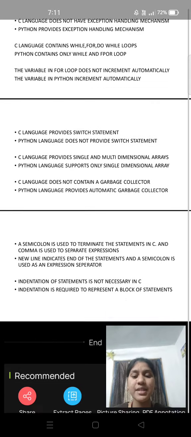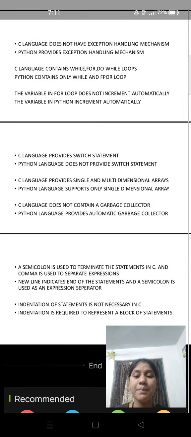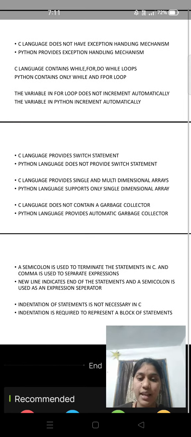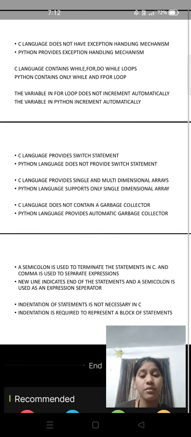The eleventh difference is that indentation of statements is not necessary in C, whereas indentation is required in Python to represent a block of statements. What is indentation? We do not have indentation in C because we have the concept of braces. The open brace and closed brace mark the block of statements, and however many statements the braces contain will be evaluated.